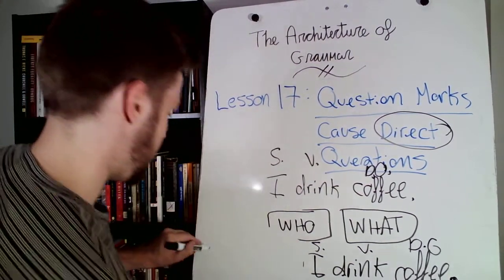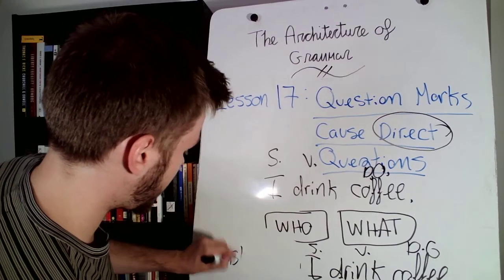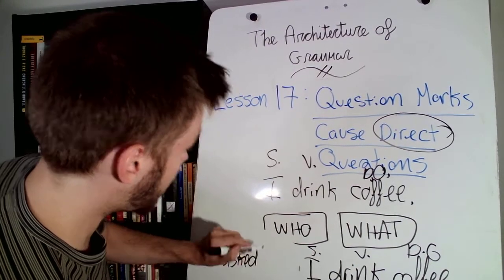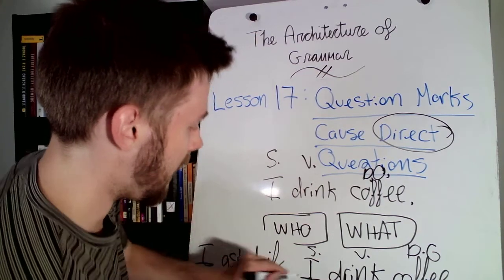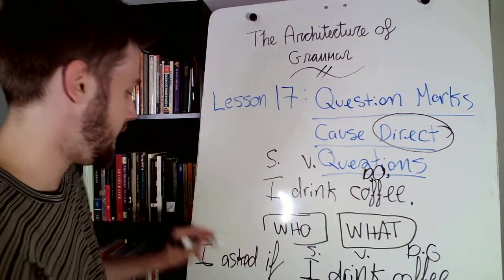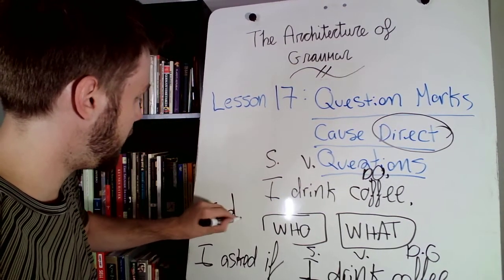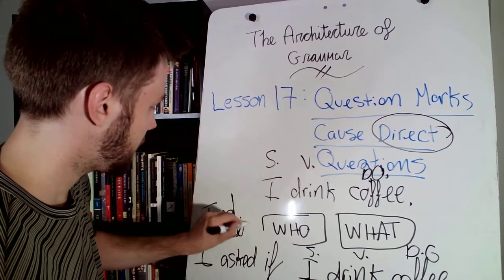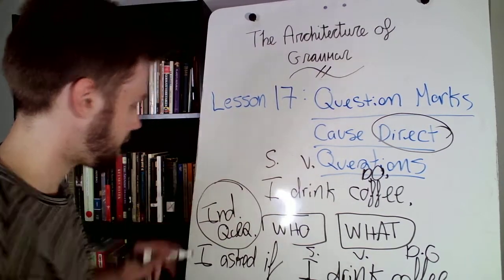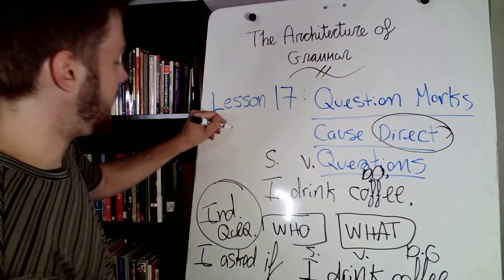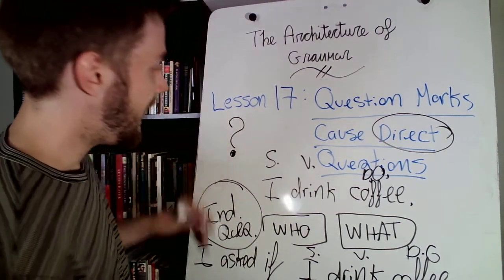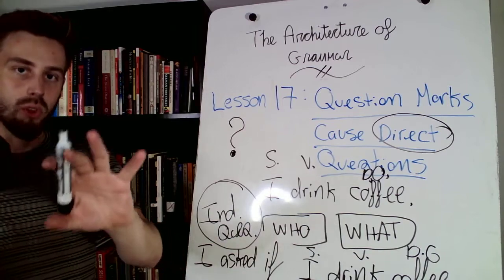So I would say, I asked if I drink coffee. That is an indirect question.